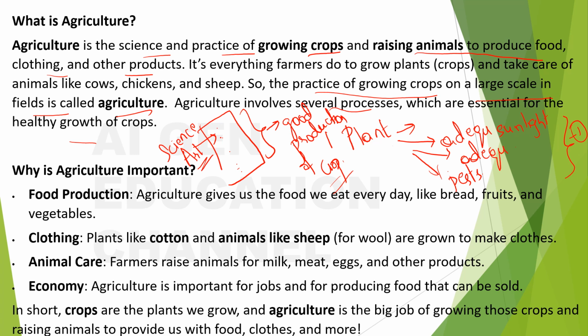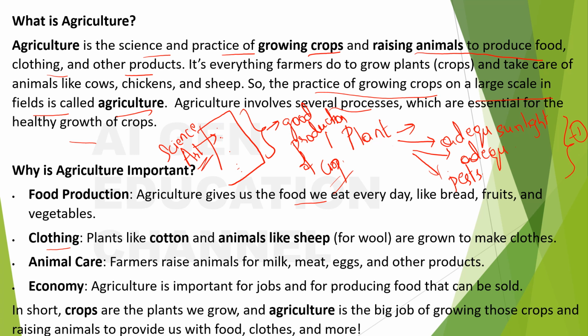So, why is agriculture important? We will see that. Food production: agriculture gives us food we eat every day like bread, fruits and vegetables. Clothing: plants like cotton and animals like sheep are grown to make clothes. Animal care: farmers raise animals for milk, meat, eggs and other products. Economy: agriculture is important for jobs and for producing food that can be sold. These are self-explanatory. I need not get deeper into that.